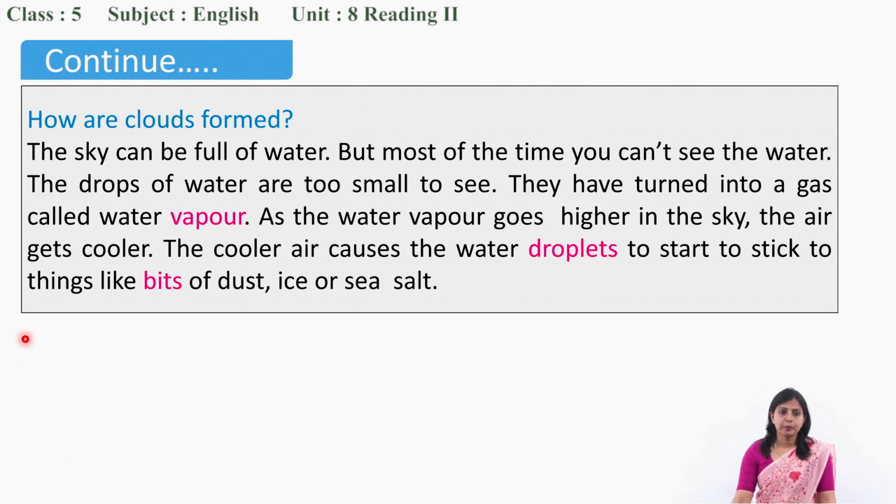Why can't we see them? Because the drops of water are too small to see. This is the reason that the sky is full of water, but we can't see it. Because they are very tiny, too small to see. They have turned into a gas called water vapor. Okay, what do you mean by vapor?